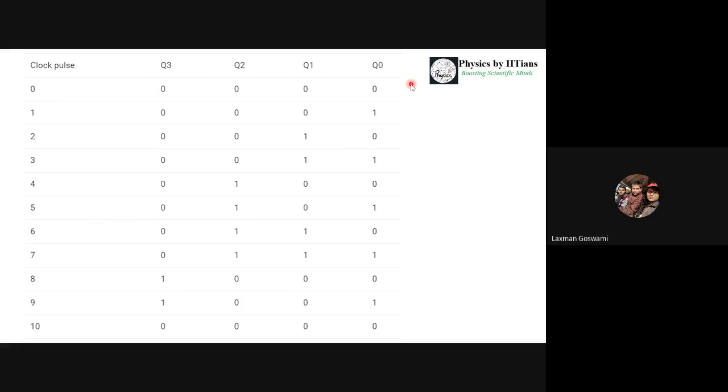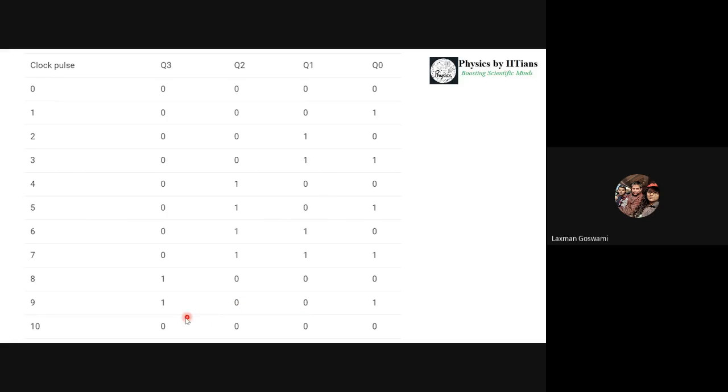These are our 4 flip flops: Q3, Q2, Q1 and Q0. At clock pulse 0, the output is all 0. Then at 1, it is 0 0 0 1. At clock 2, it is 0 0 1 0, then 0 0 1 1. In this way, it will go up till 9, that is 1 0 0 1. After that, we will have 1 0 1 0. So this is the 10.